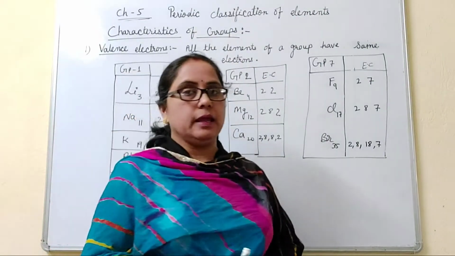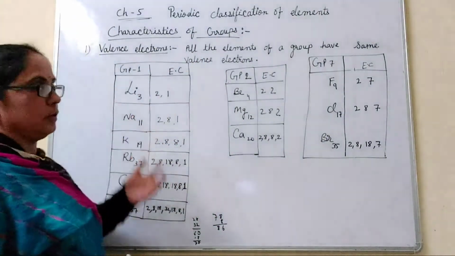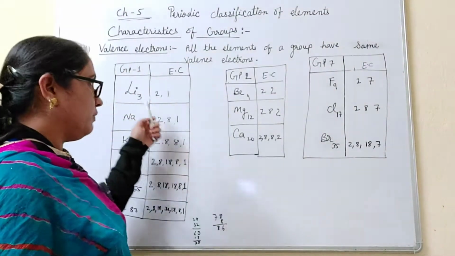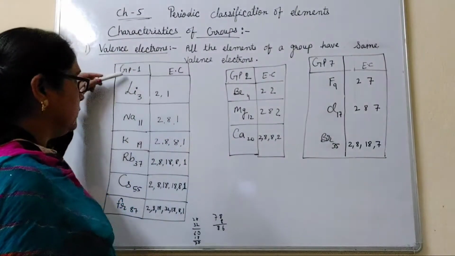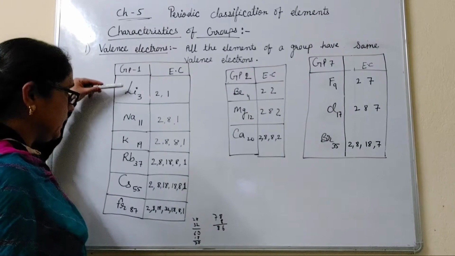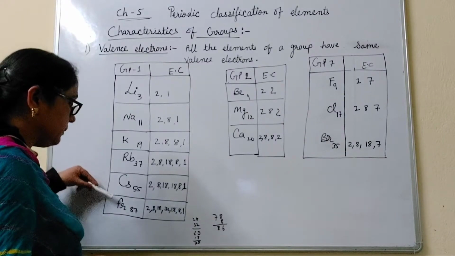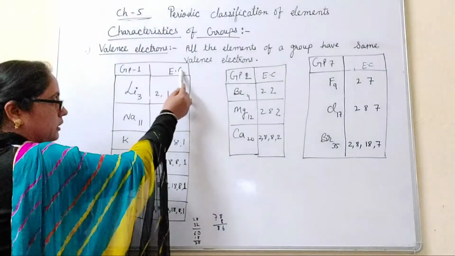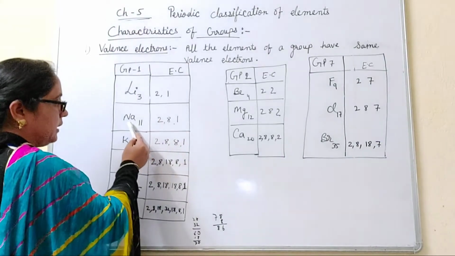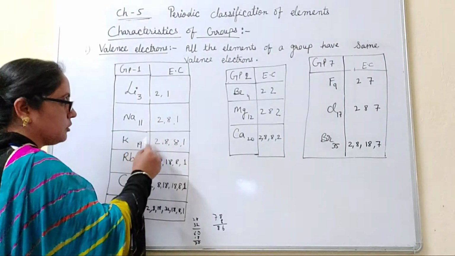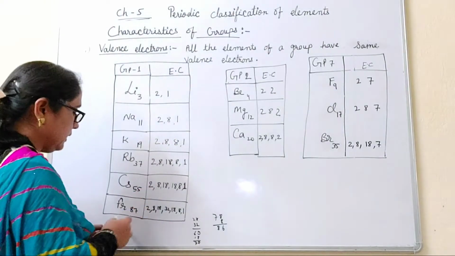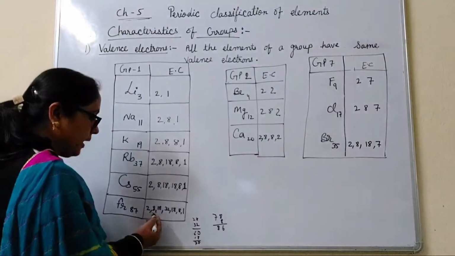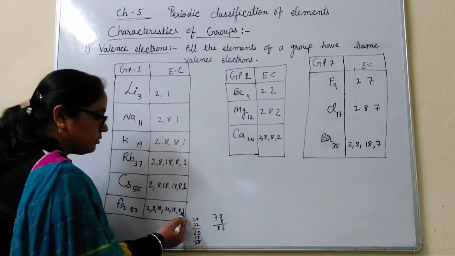Students, firstly we will discuss the valence electron. I told you valence electrons are present in the last shell of an element. The elements present in the first group are lithium, sodium, potassium, rubidium, cesium and francium. Lithium has atomic number 3 and electronic configuration 2, 1. Similarly, sodium has atomic number 11 and electronic configuration 2, 8, 1. Similarly, francium has atomic number 87 and its electronic configuration is 2, 8, 18, 32, 18, 8, 1.